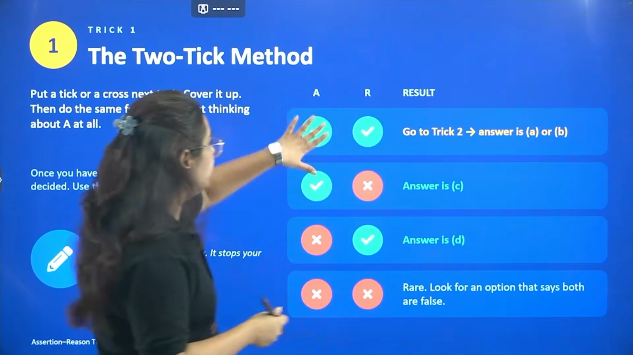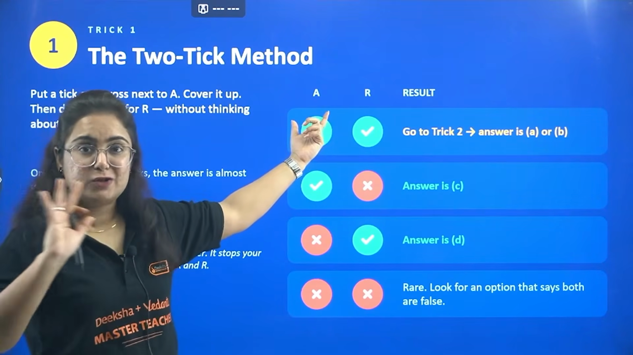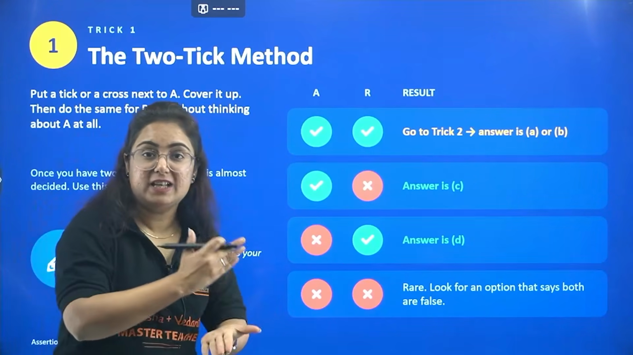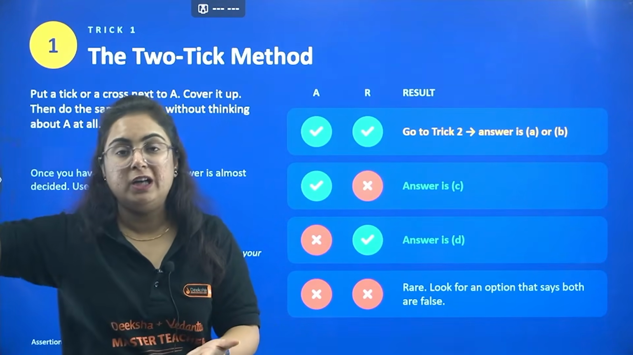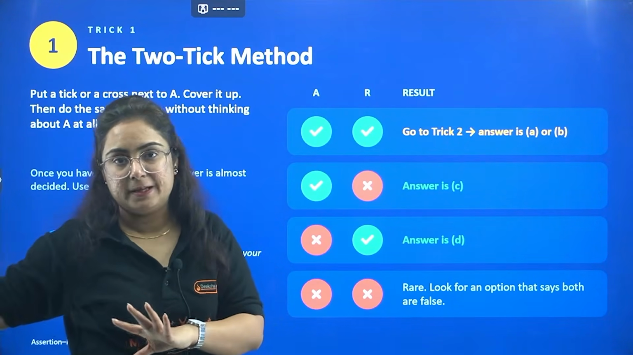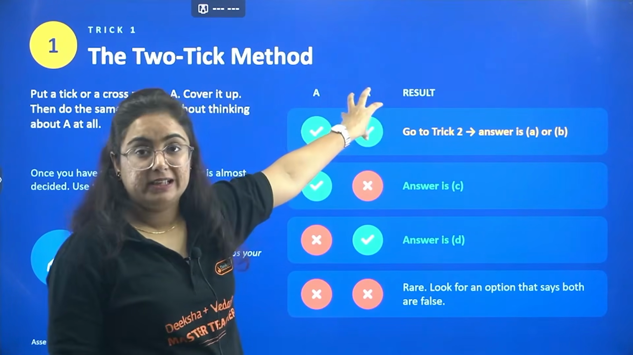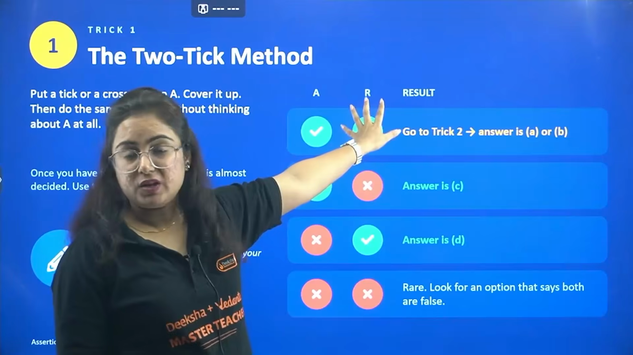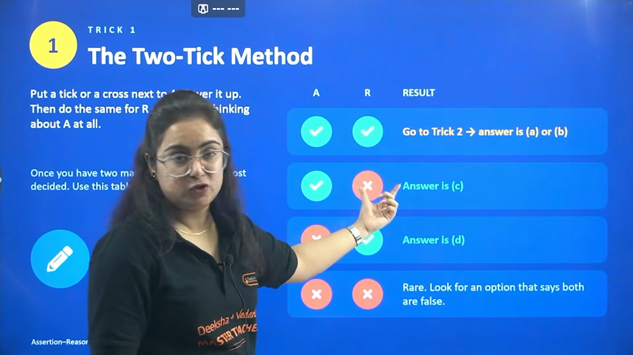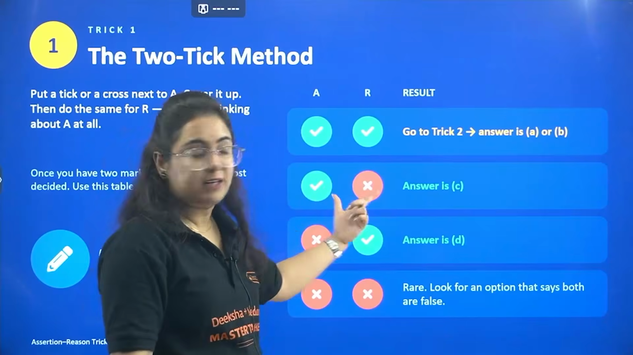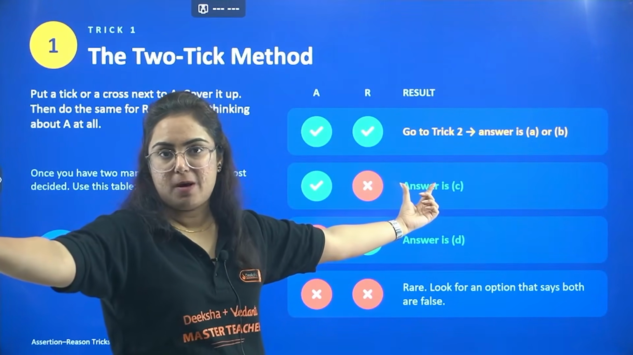For example, you read the assertion and figure out that A is true. Okay? A is true, obviously. When A is true, then the option which says that A is false becomes neglected. So A is true separately. Now move to R and read whether R is true or not. There can be a chance A might be true but R is not. So whenever A is true and R is not, the option is C. The answer is very much clear. We need not think about it anymore.